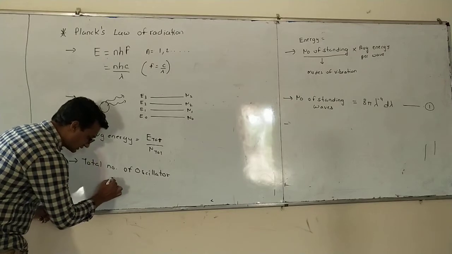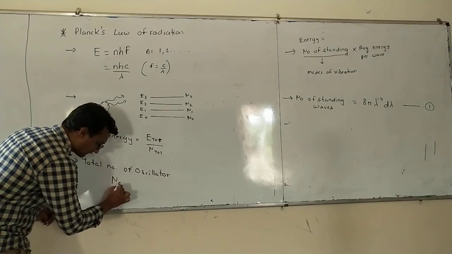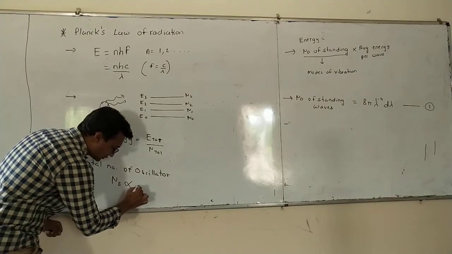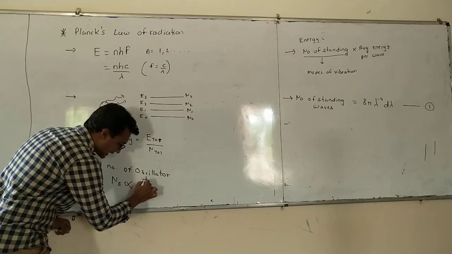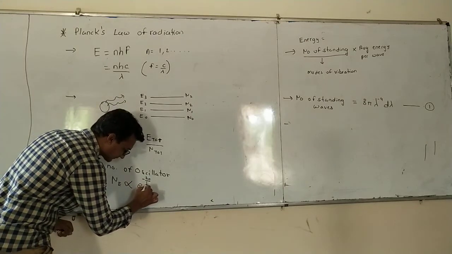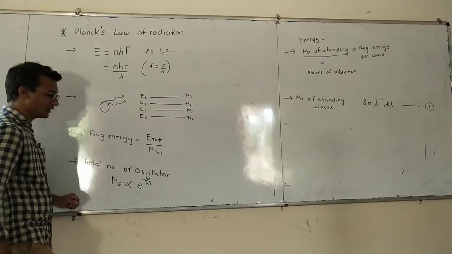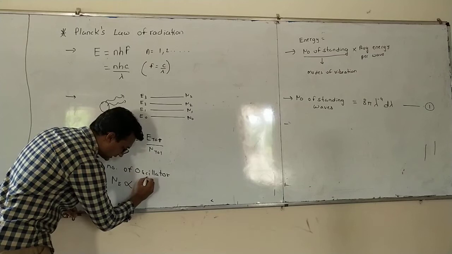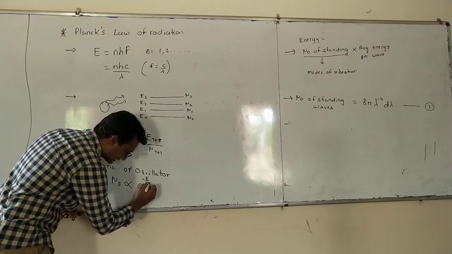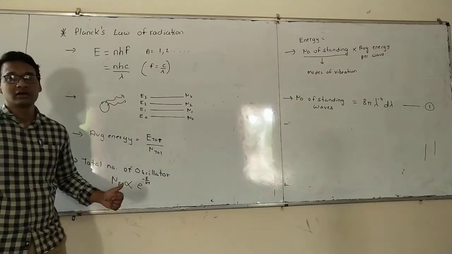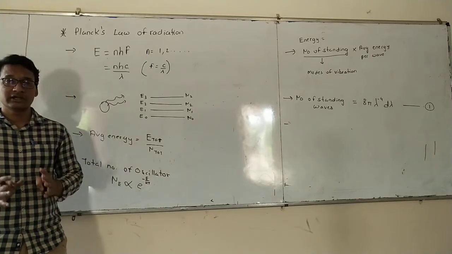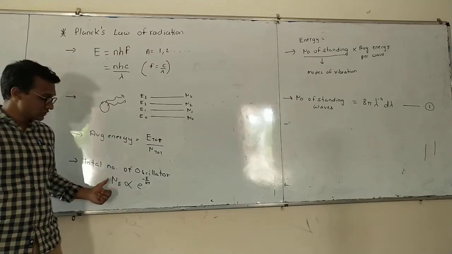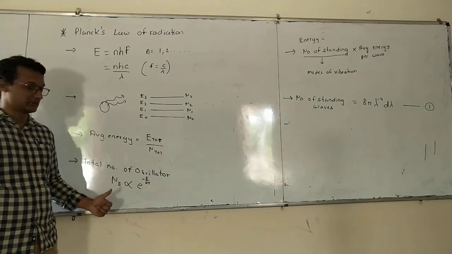He used this relation where the number of oscillators at a particular energy is directly proportional to e raised to minus E divided by kT. This was given by Boltzmann, a statistical interpretation of the number of gas particles having a particular energy.